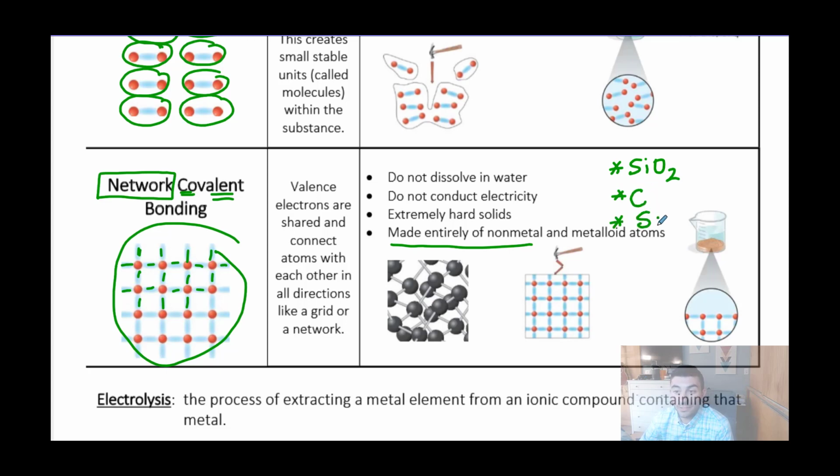And then we have silicon. So if you know those three examples as being network covalent, those are the only three network covalent substances you will ever see. Everything else, if it has non-metals, would be considered for our level a molecular covalent substance.